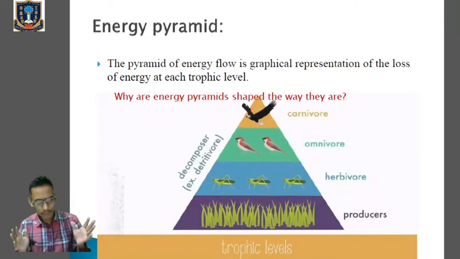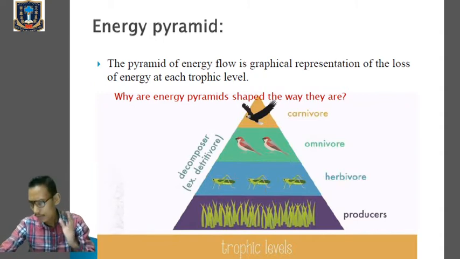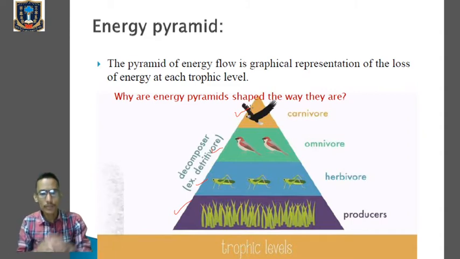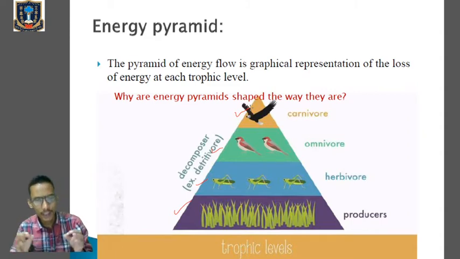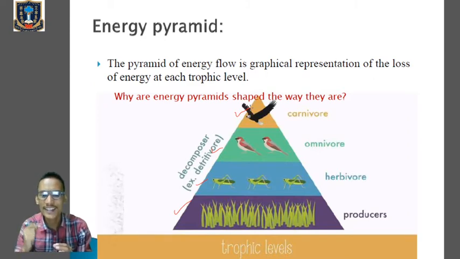Okay, so now in the given figure you can see the trophic levels, right? This we have done already in previous classes. So this is the first trophic level, we can say, occupied by the producers. Then we have the primary consumer, the secondary consumer, and the third or tertiary consumer. Clear? So this will come afterwards. So the pyramid of energy flow, we're dealing with now the energy pyramid. The pyramid of energy flow is the graphical representation of the loss of energy at each trophic level.